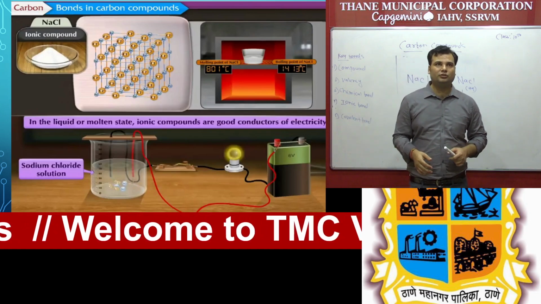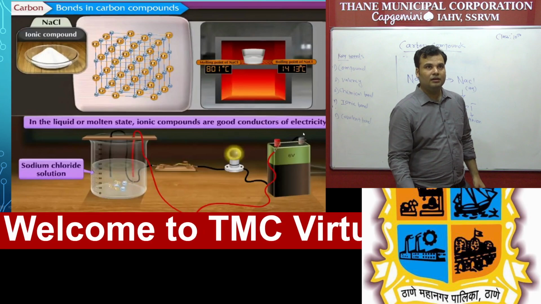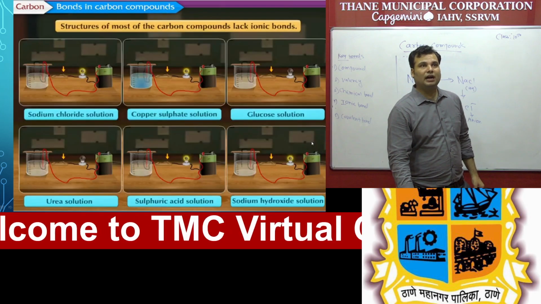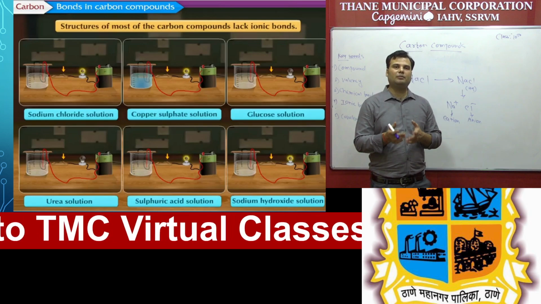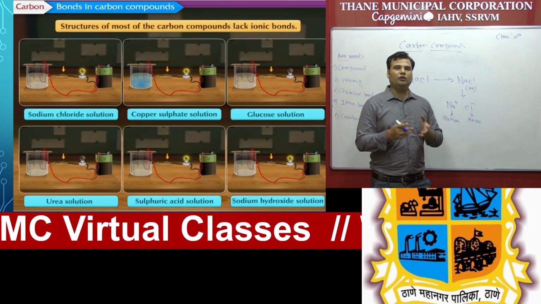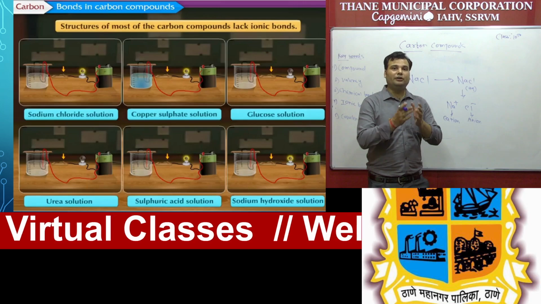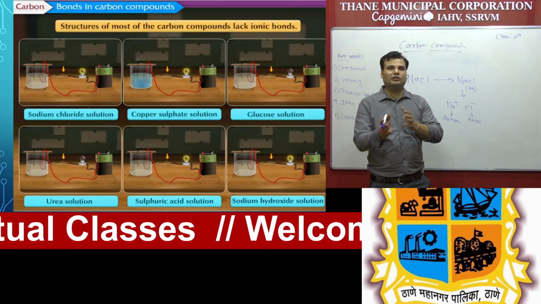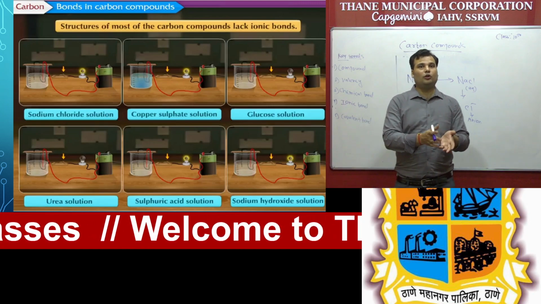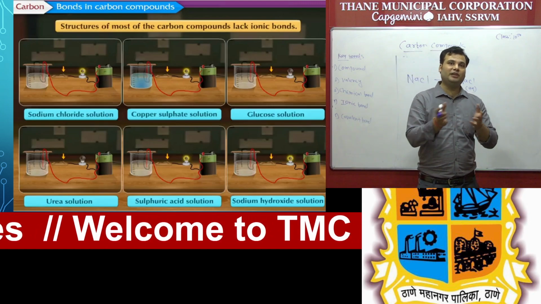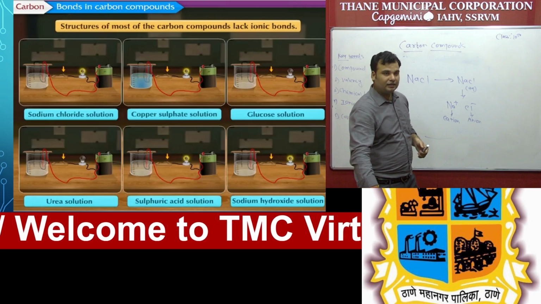Some other examples you can remember: ionic compounds are always soluble in water. Why are ionic compounds soluble in water? Remember one important thing: like dissolves like. जो जैसा होता है उसमें मिक्स हो जाता है. And again, a proverb you must have heard in Hindi, लोहा लोहे को काटता है, तो जैसा होता है उसमें मिक्स होता है. So same way, like water.